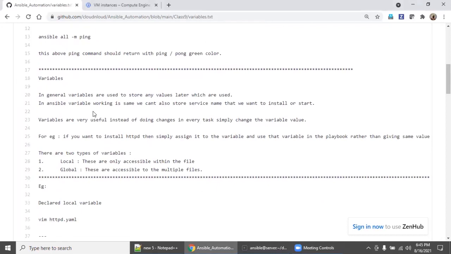So what are variables? What is a local variable? What is a global variable? Basically, you are creating a YAML file, and there is a value you keep repeating: play 1, task 1, play 2, task 2.